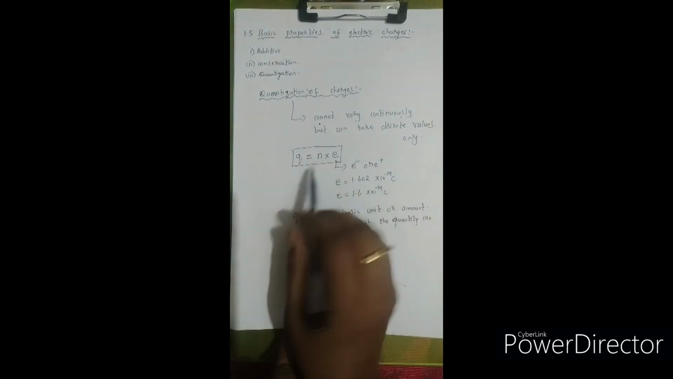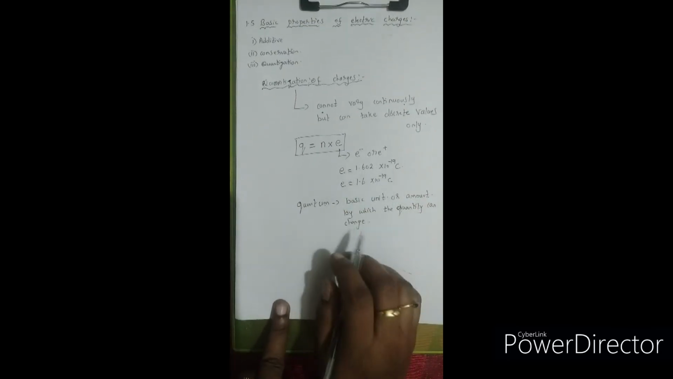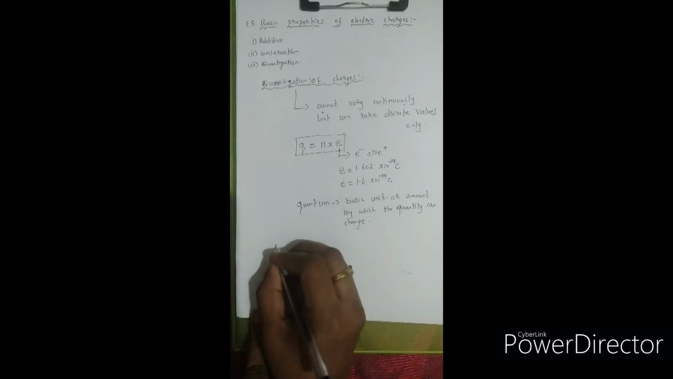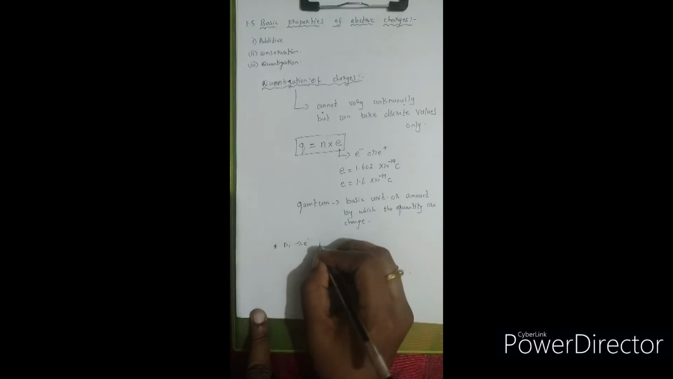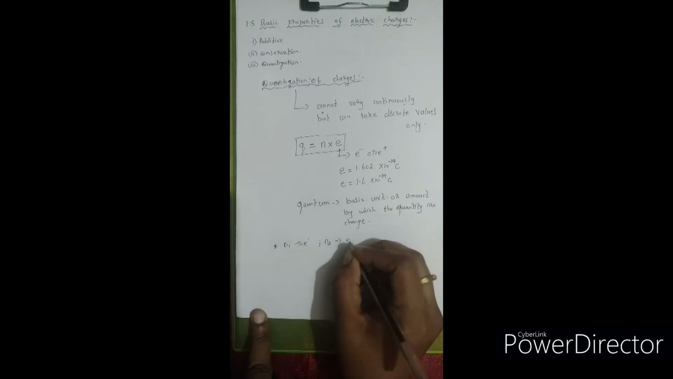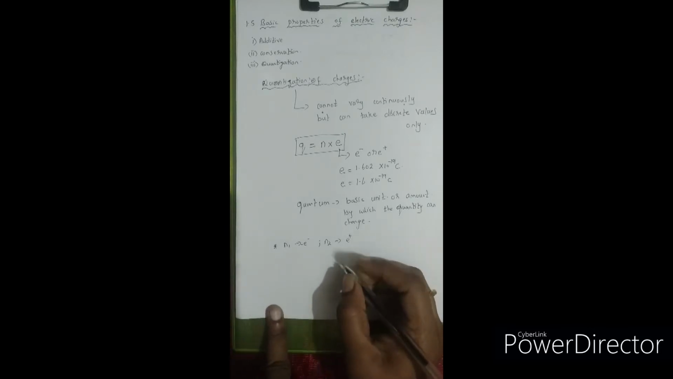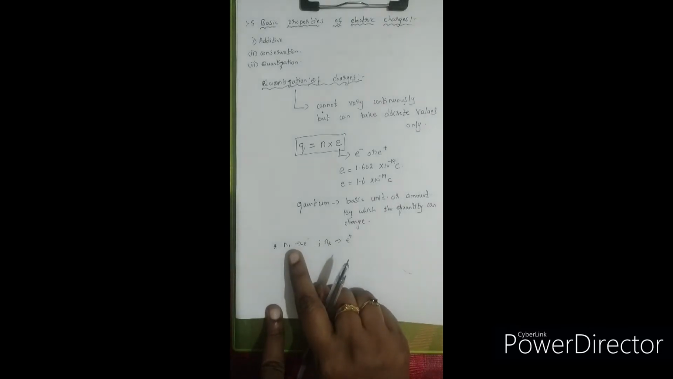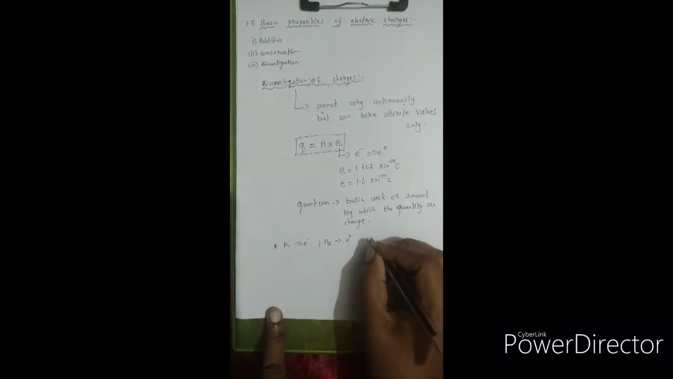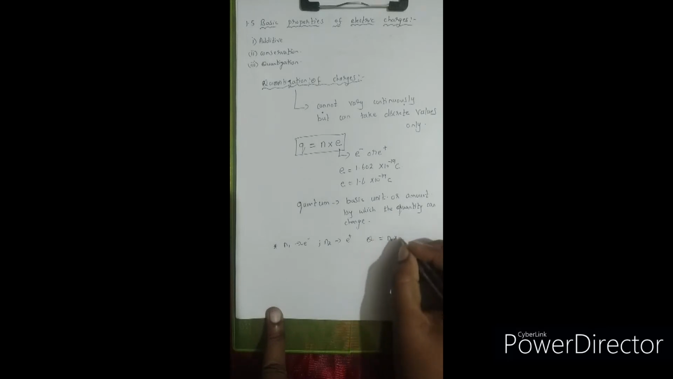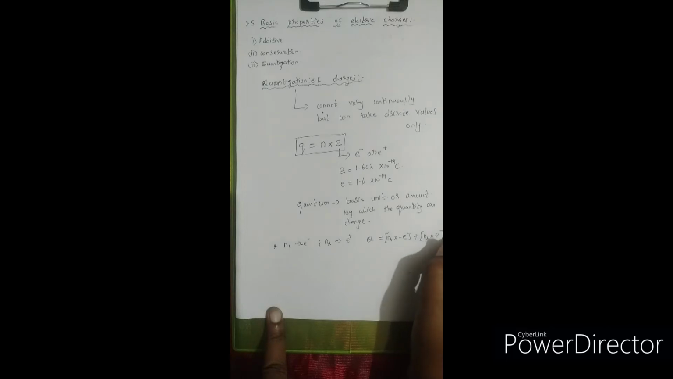Say, for example, if I consider a body in which there are n1 number of electrons, E negative, and n2 number of protons, E positive. So if there is a system or a body in which there are n1 number of electrons and n2 number of protons, then the total charge of the body can be expressed as n1 into minus E plus n2 into plus E.